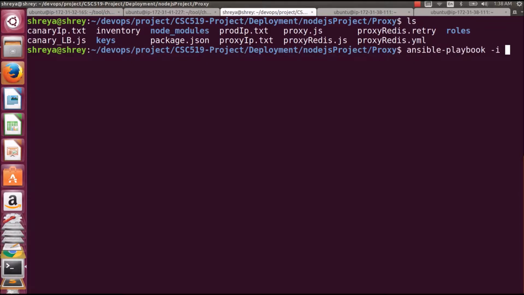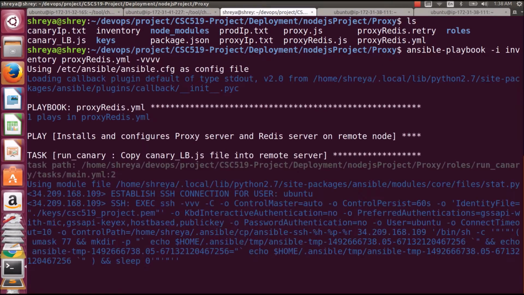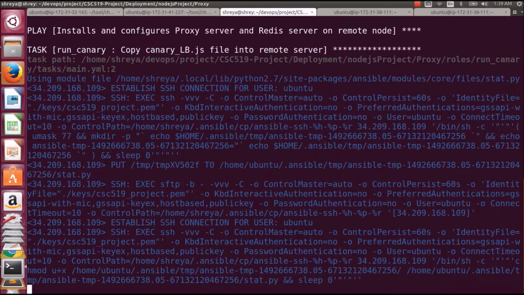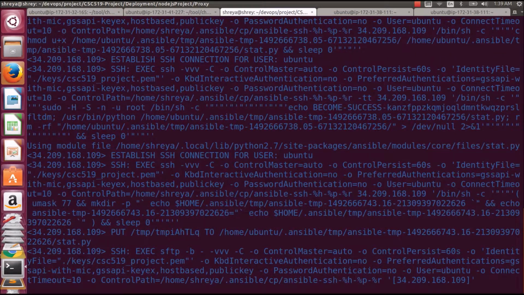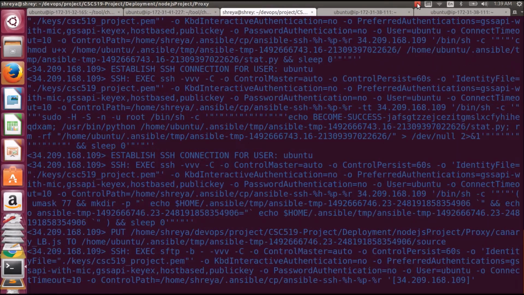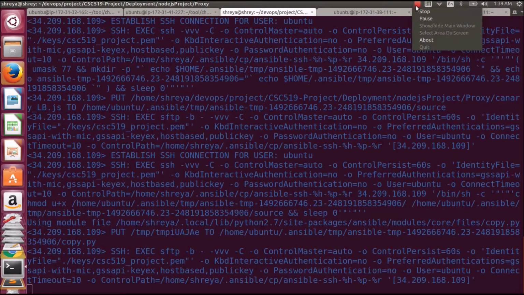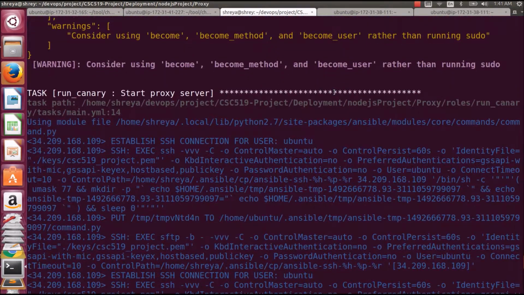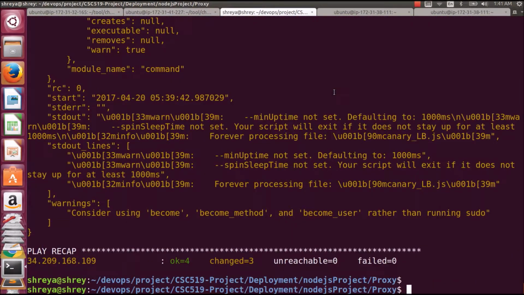So to start with the demo, let us run the proxy server YAML playbook. This playbook will install and start the proxy server required for Canary demonstration. Now, as you can see, the execution of the YAML playbook is complete and the proxy server is running.